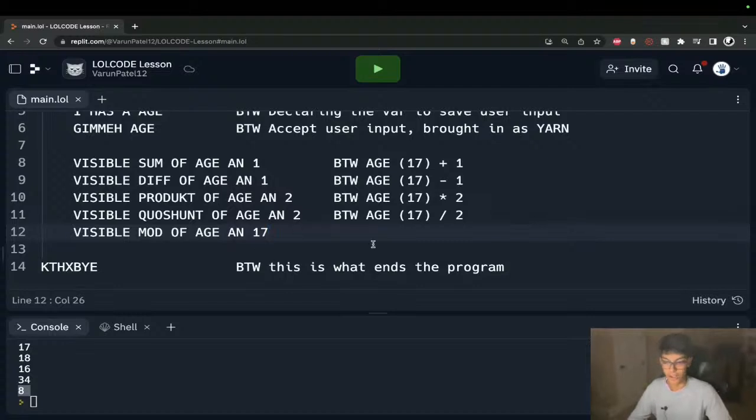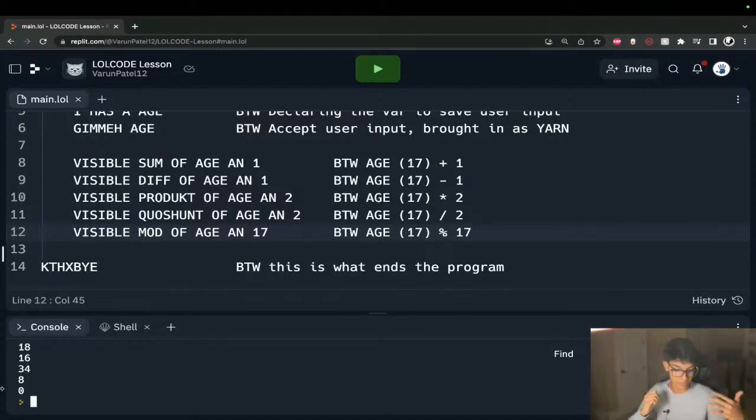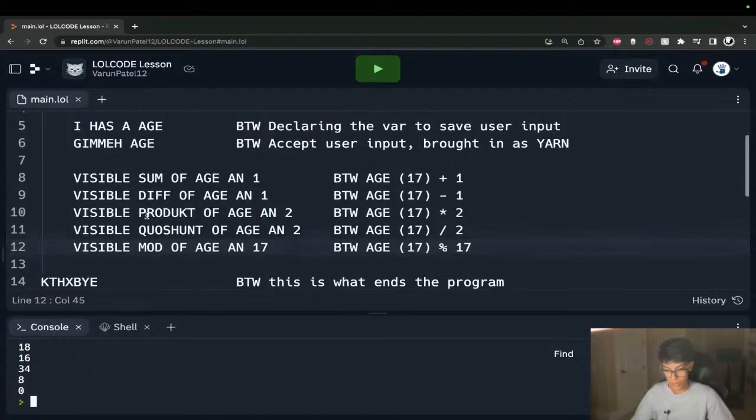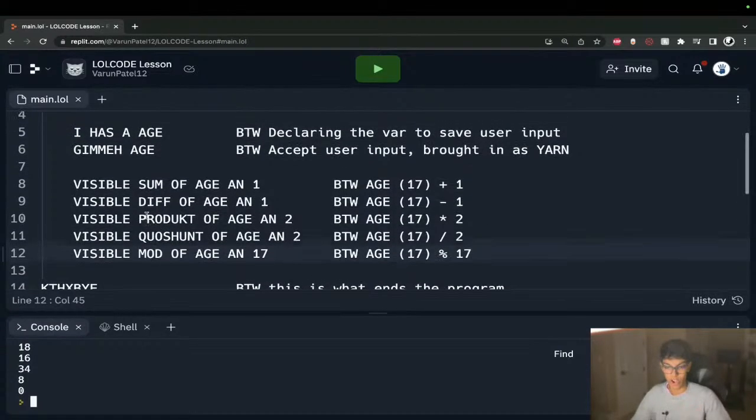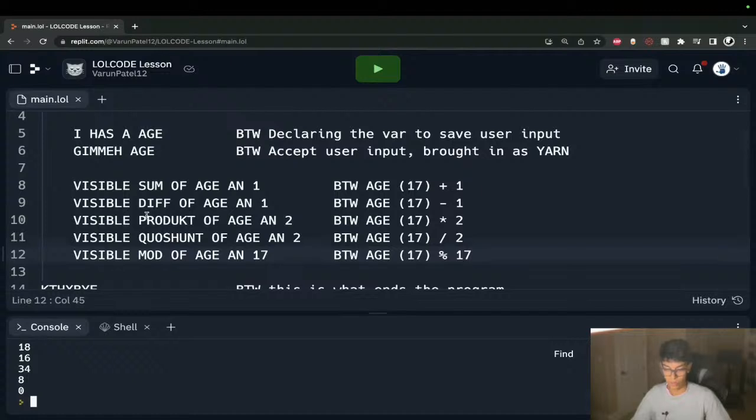So 17 is a factor of 17, which means that our modulus should hopefully return 0. That's our modulus operator. Type in 17. And yep, as you can see, we get 0, because if you divide 17 into 17, you have no remainder. The remainder is 0. So that is how we do very basic mathematical operations with LOLCODE.